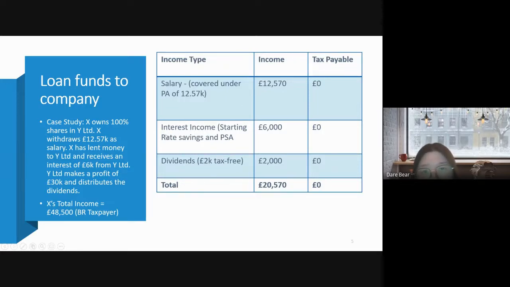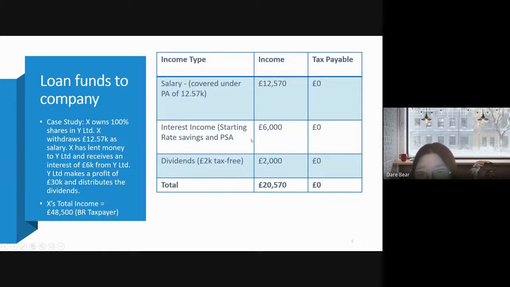Another one is the interest income, which is 6,000. This 6,000 can be split into two parts. The first 5,000 is the starting rate for savings with a zero rate, so there is no tax payable. And the second part is a 1,000 personal savings allowance, still no tax liable.